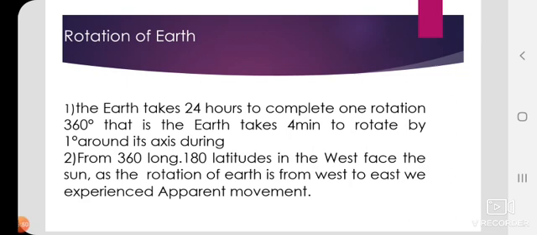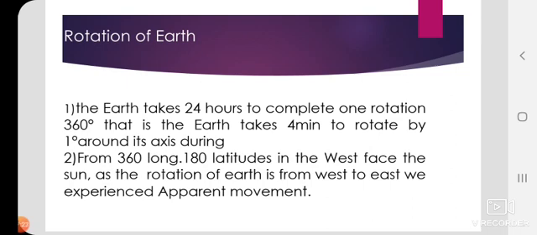It means that when you are sitting in a train and the train is moving, when you look outside the window, you will feel that the trees and houses are going backward and you are moving forward. Actually, the trees and houses are in a fixed place; your train is moving forward. This movement is known as apparent motion or apparent movement, right?